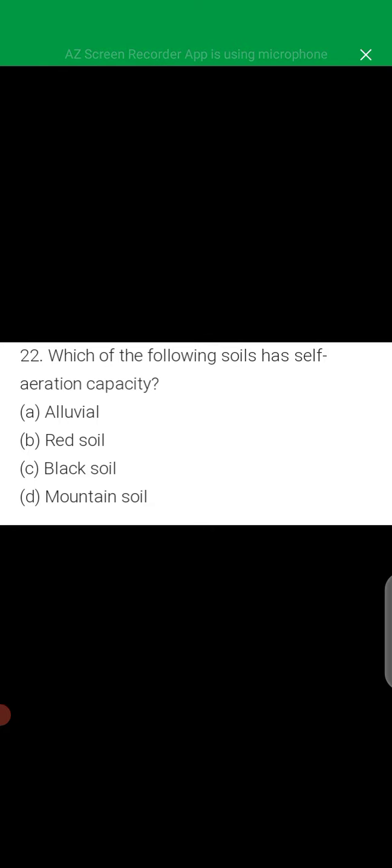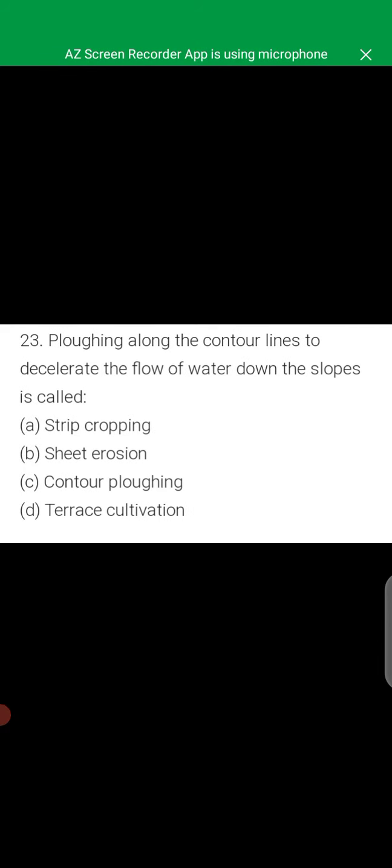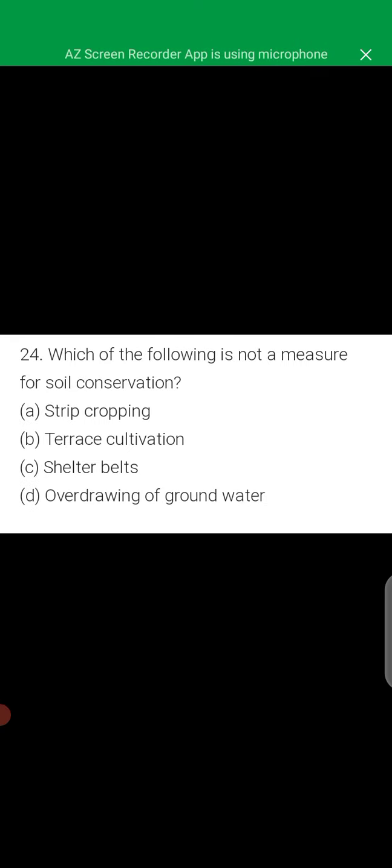Which of the following soils has self aeration capacity? That is black soil. Ploughing along the contour line to decelerate the flow of water down the slope is called contour ploughing. Which of the following is not a measure for soil conservation? That is overdrawing the groundwater.